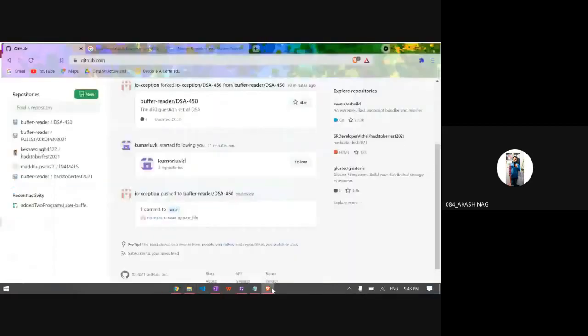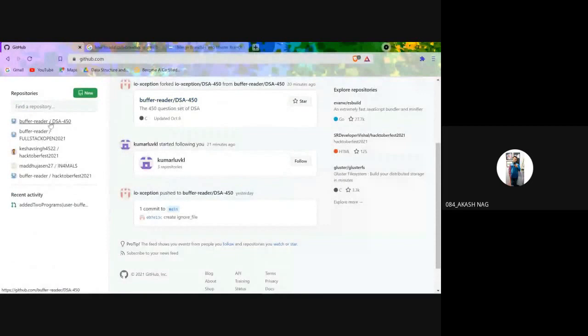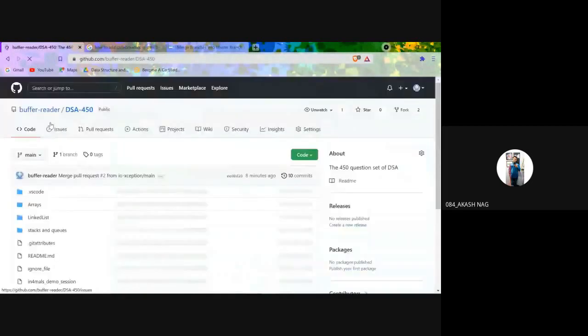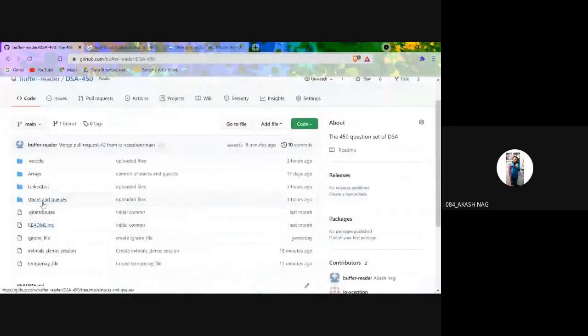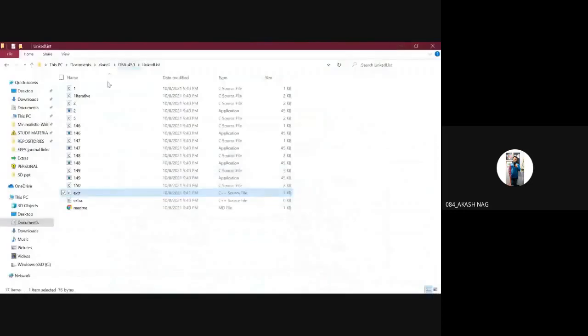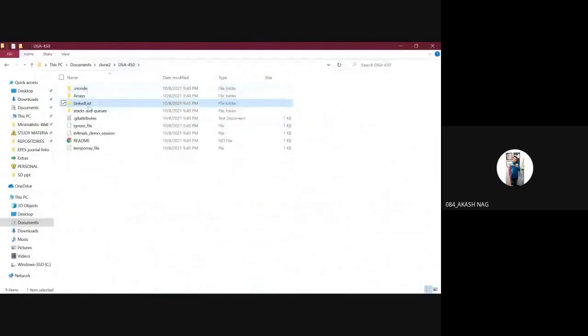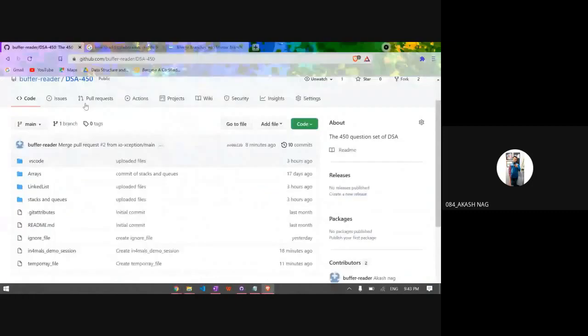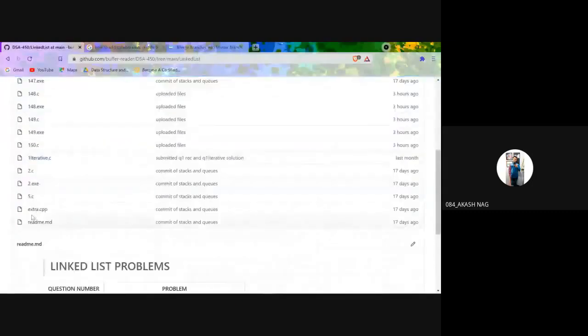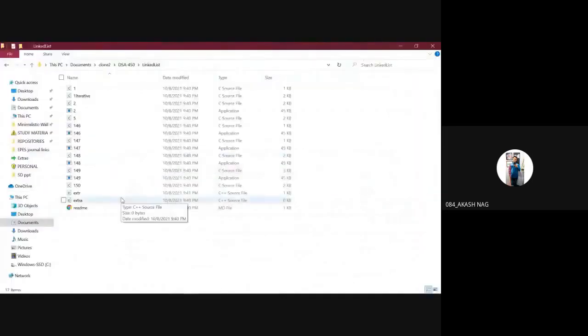See, if I go to my own DSA450, and then the linked list folder, there is no file called extr. There is no such file, but I have created it locally. So how can I make these changes online?